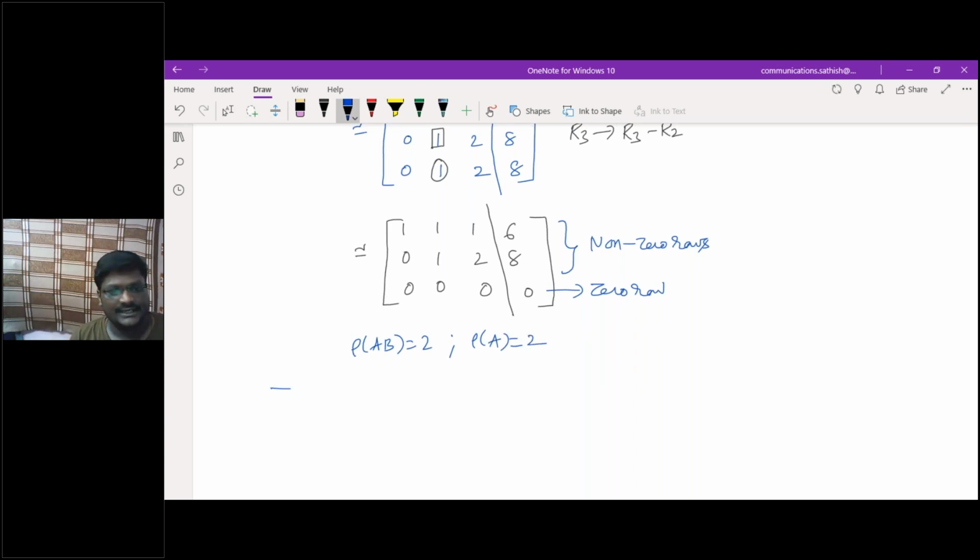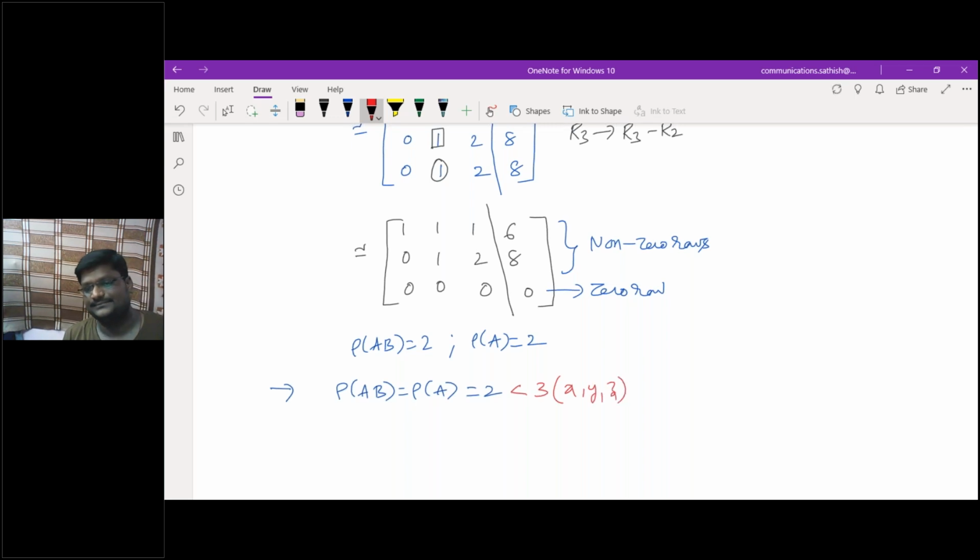So the condition here is rank of AB is equal to rank of A, which equals 2. This is consistent, but the rank is less than 3, that is the number of unknowns x, y, z. Yes, sir. So hence it gives you what? Infinitely many number of solutions.